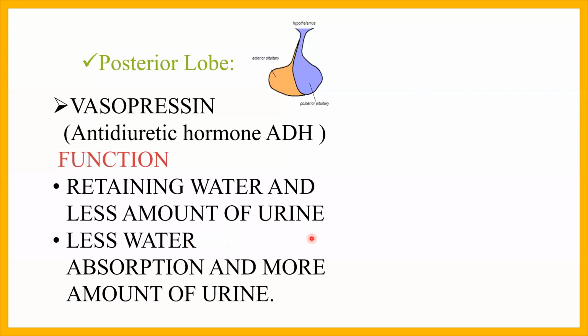Next condition is less water reabsorption and more amount of urine. When body fluids have more than normal water, there is a decline in the secretion of vasopressin hormone. Vasopressin will be secreted less, because the body already has more water, so there will be less reabsorption, so urine will be dilute. If pituitary gland does not secrete this hormone in the required amount, less water is reabsorbed from the nephron and there is excessive loss of water through urine.